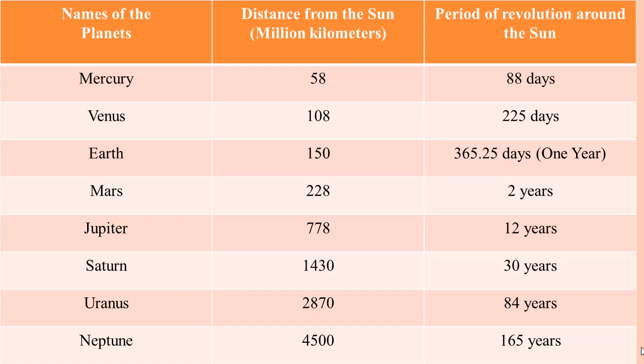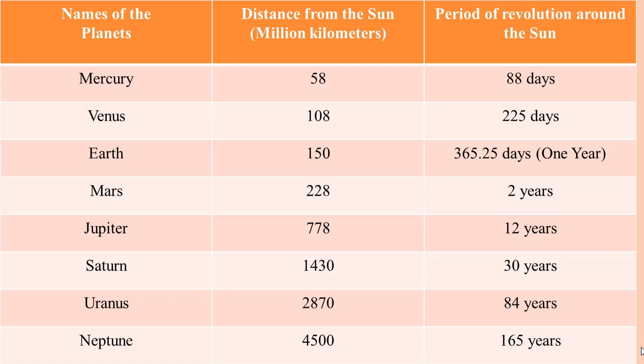Earth, it is 150 million kilometers away from the Sun, and it completes its one circle in 365.25 days, meaning 1 year. Mars, its distance is 228 million kilometers, and it completes its one circle around the Sun in 2 earthly years. Jupiter, it is 778 million kilometers away from the Sun, and it completes its one circle around the Sun in 12 earthly years. Saturn, it is 1430 million kilometers away from the Sun, and it completes its one circle around the Sun in 30 earthly years.